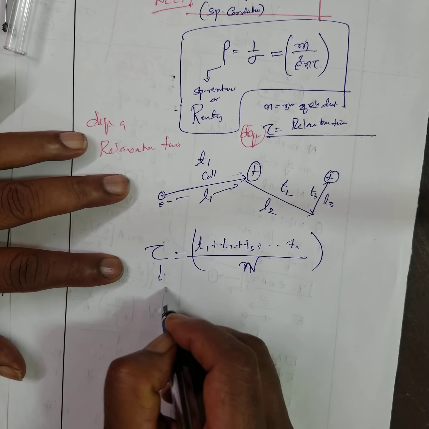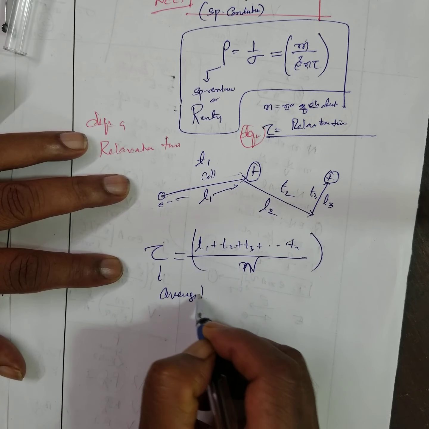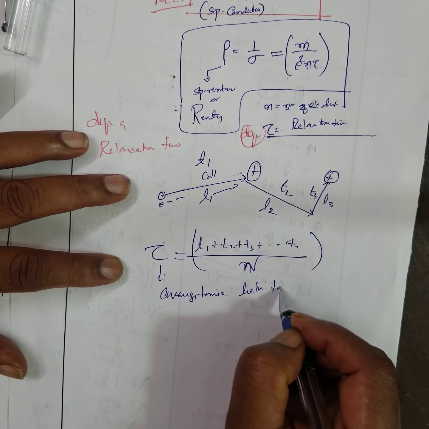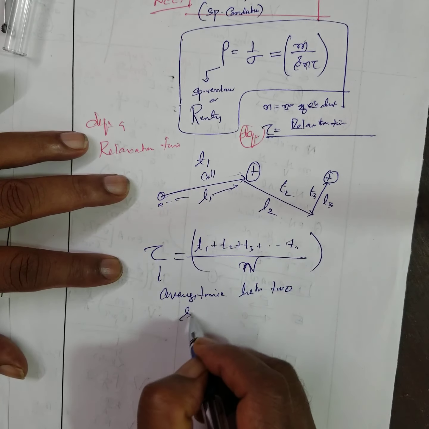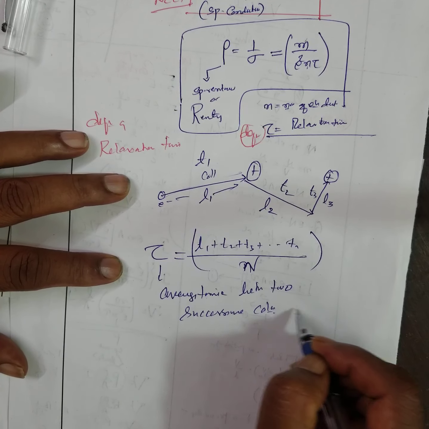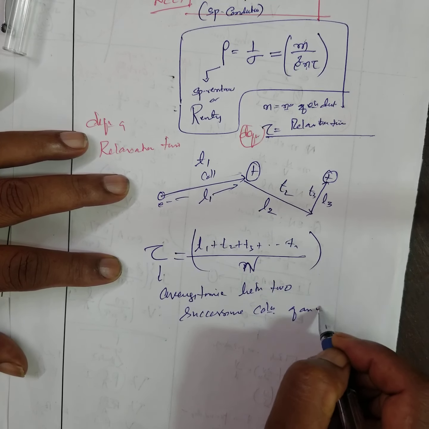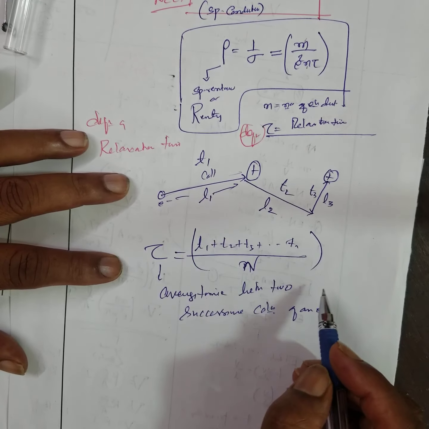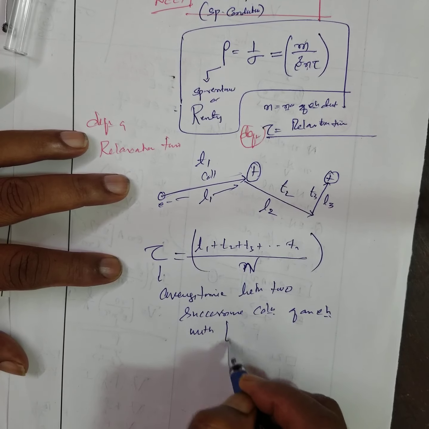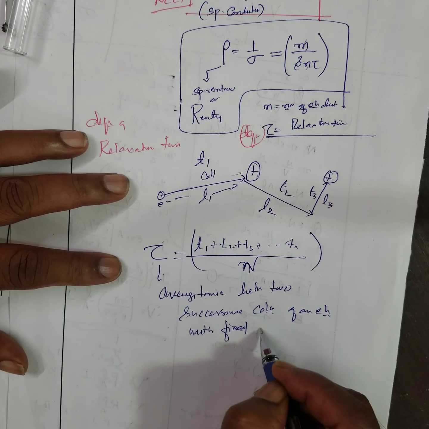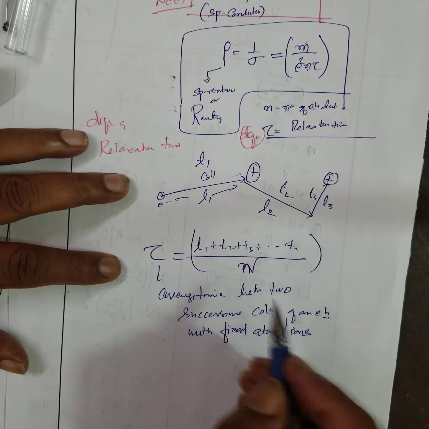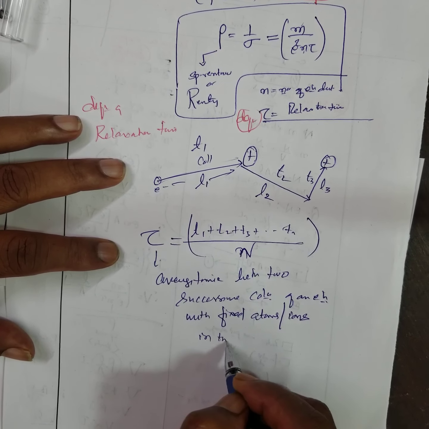This is called the average time. What is the average time? Between two successive collisions. Collision of what? Collision of an electron with fixed atoms or ions in the conductor.